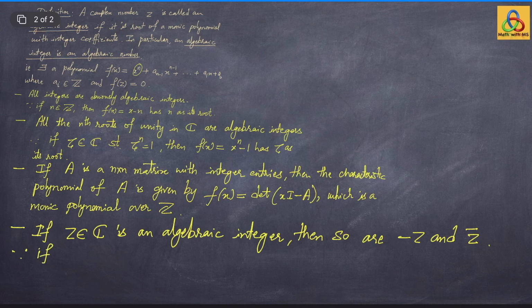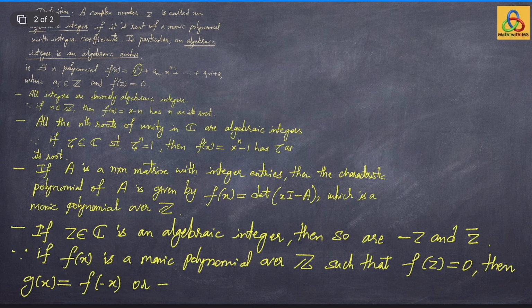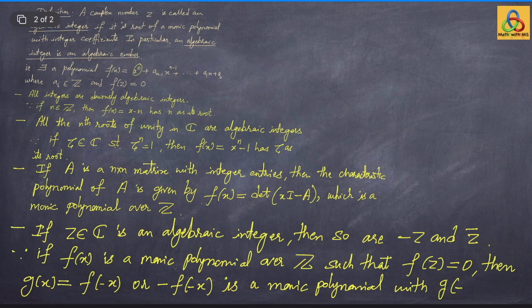If f(x) is a monic polynomial over Z such that f(z) equals 0, then define g(x) to be either f(minus x) or minus f(minus x), which is a monic polynomial with g(minus z) equal to 0.